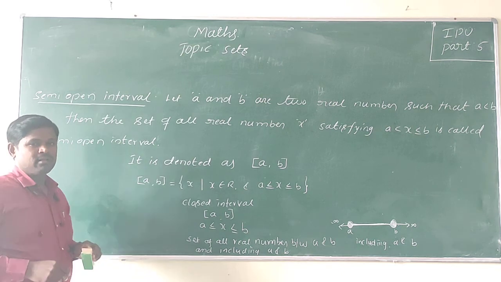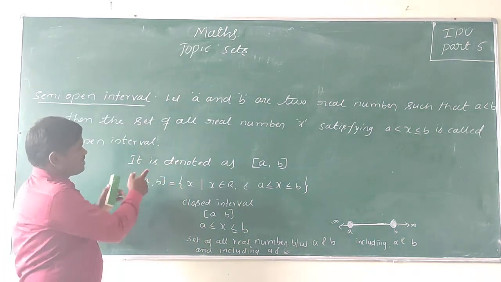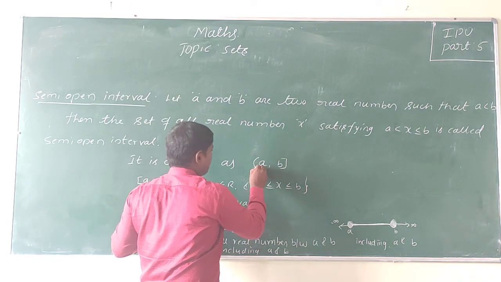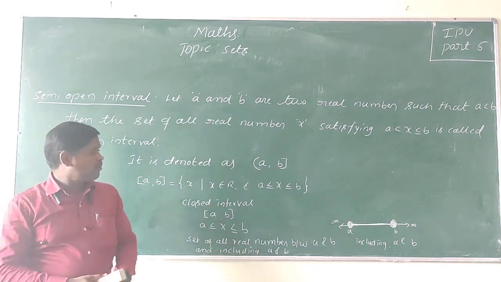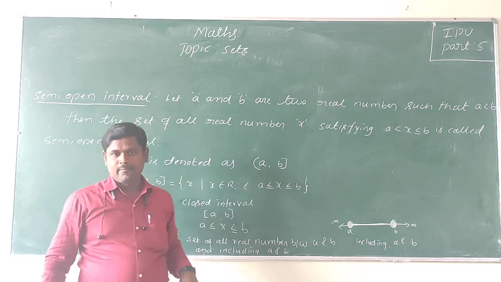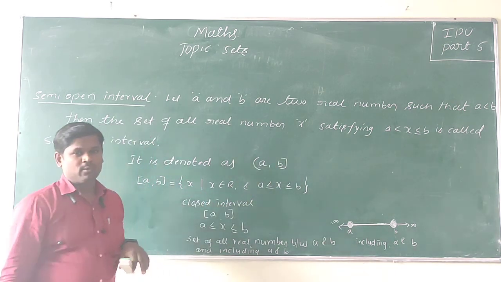So what does it mean? The set of all real numbers is denoted with an open bracket A, comma, B, closed bracket. This is called a semi-open interval.